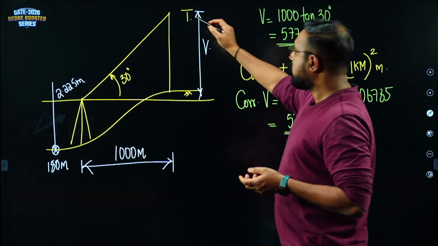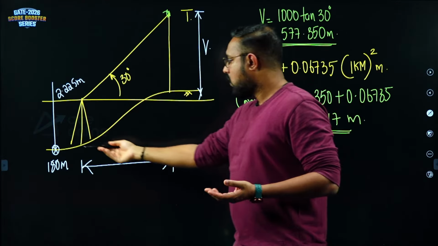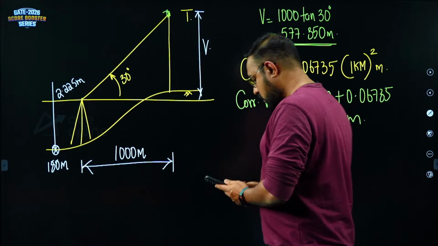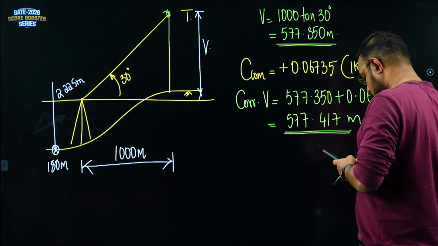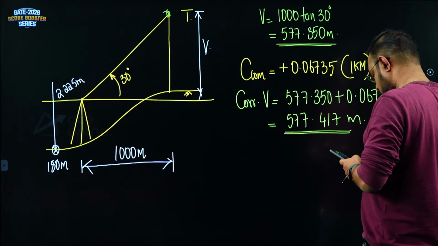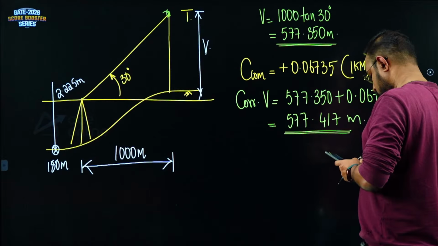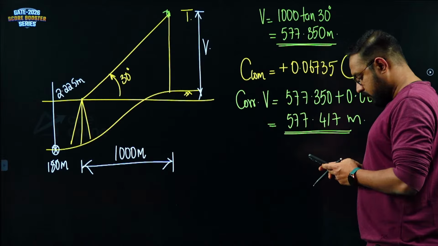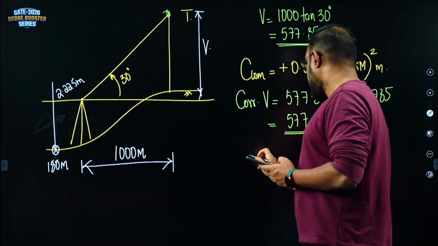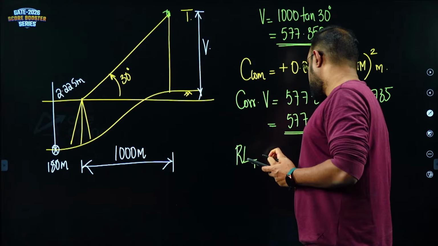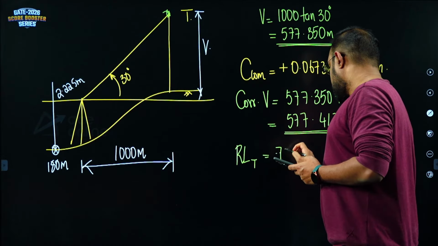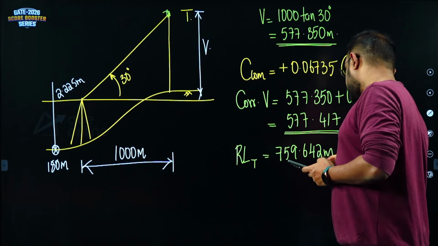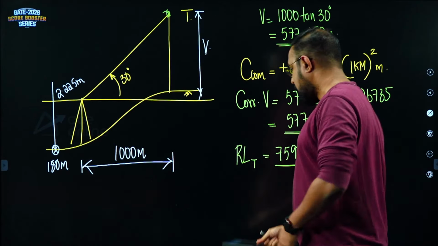Now finally, what is the reduced level of the top of the tower? 180 plus 2.225 plus this value. So the reduced level of the top of the tower is 759.642 meters. I hope my calculation is correct.